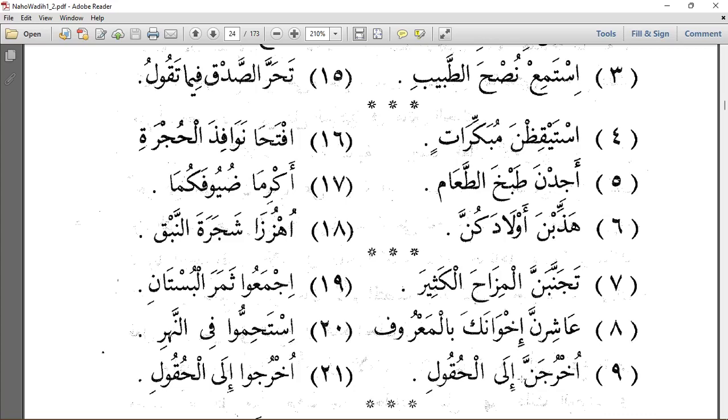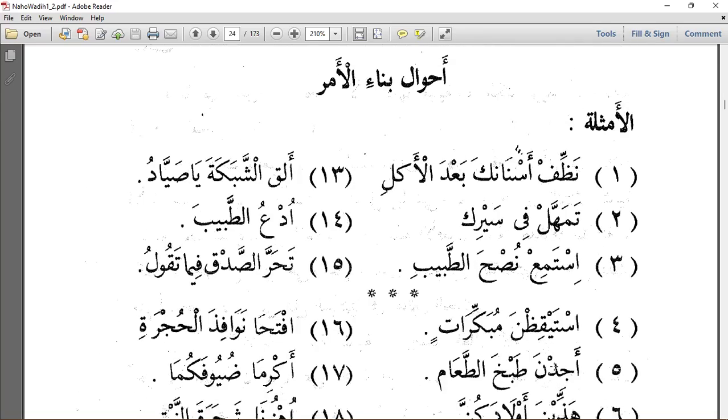So ukhrujanna ila al-hukul. This is also with nunu tawkid. So this is from kharaja, yakhruju, ukhruj, but we want to add nunu tawkid, you give the jim a fatha instead of sukun. You have ukhrujanna. So this is also what? Fi'lu amrin mabniyu ala al-fathi litisali bi nunu tawkid. It says what? Go out into the field.